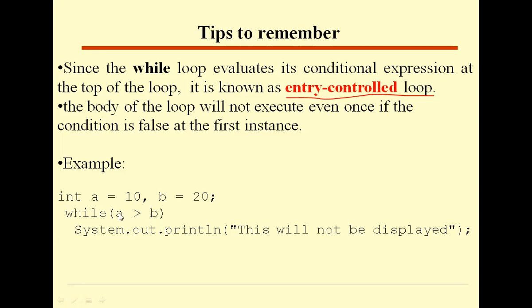No, false. Since the condition is false, it won't go to this println method. That means this println is never executed. That is the problem if you design the condition improperly. Whenever you are using a loop, you should design the condition so that the body of the loop is repeatedly executed for some specific number of times. How many times depends on your problem.